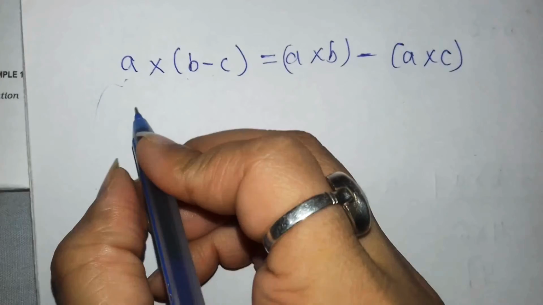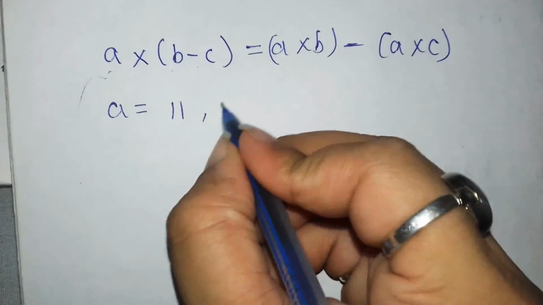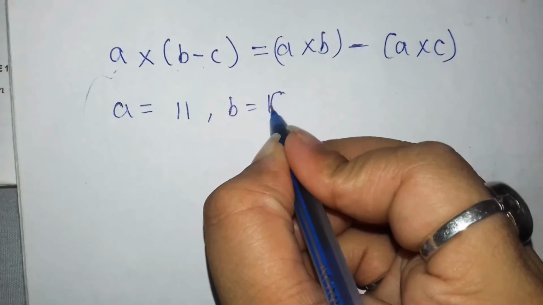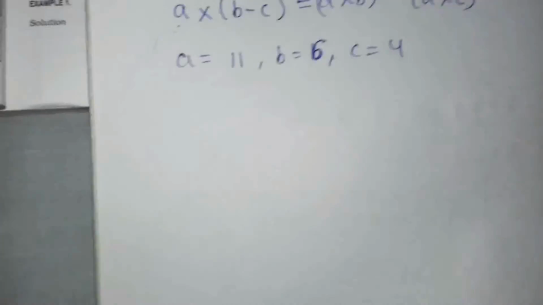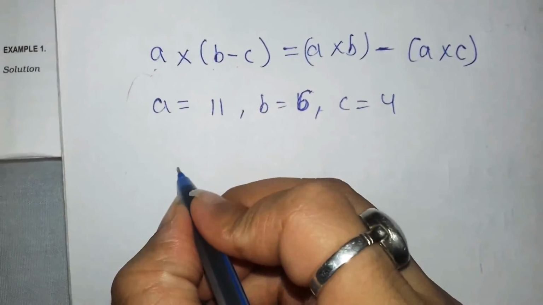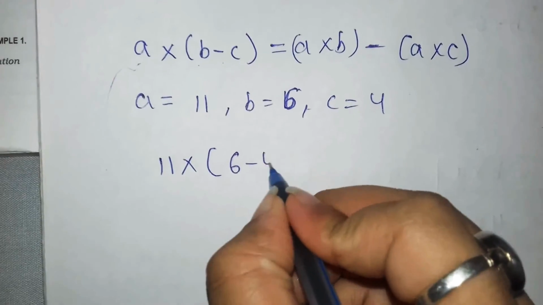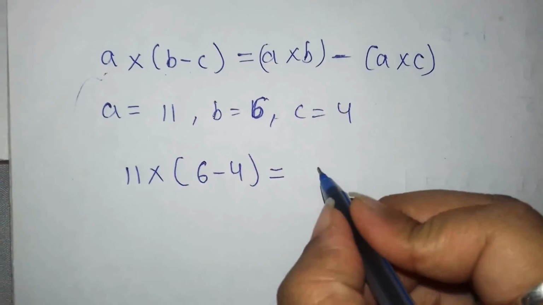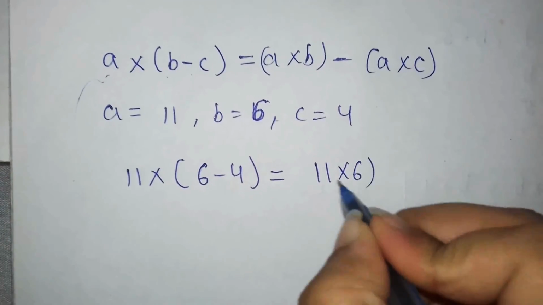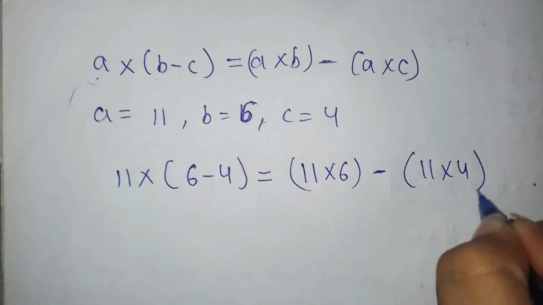Now if we take a is equal to 11, b is equal to 6 and c is equal to 4. So a, 11 into b minus c, here 6 minus 4, and this will be equal to a into b, here 11 into 6 minus 11 into 4.